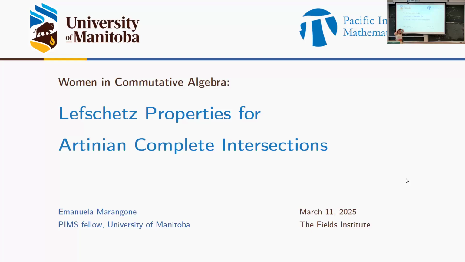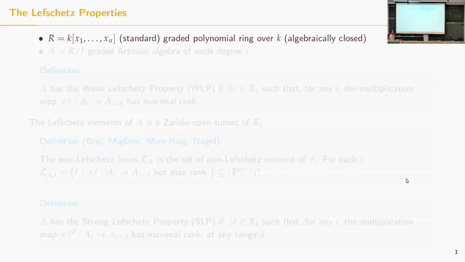So yeah, I'm going to talk about the Lefschetz property for Artinian complete intersections, and I want to start by defining what is the weak and the strong Lefschetz property. During this talk, R for me is the standard graded polynomial ring over a field K. For most of the results, we also require that K is an algebraically closed field. A is a graded Artinian algebra of so-called degree S. So S is the maximum degree of any element in A.